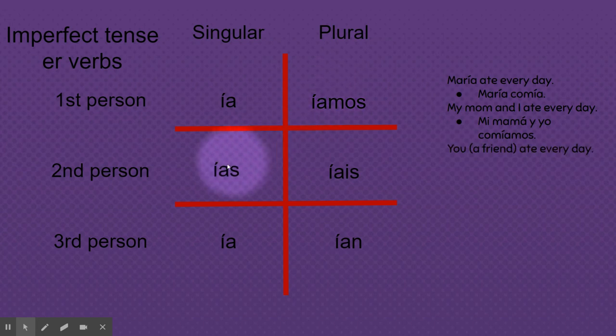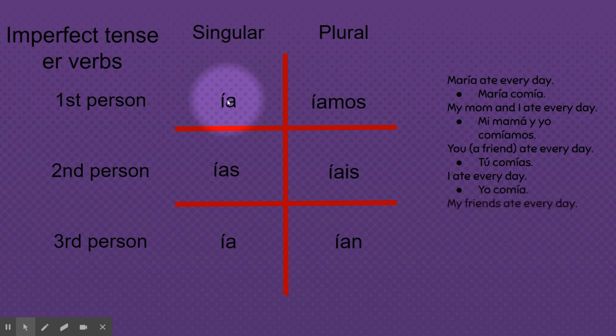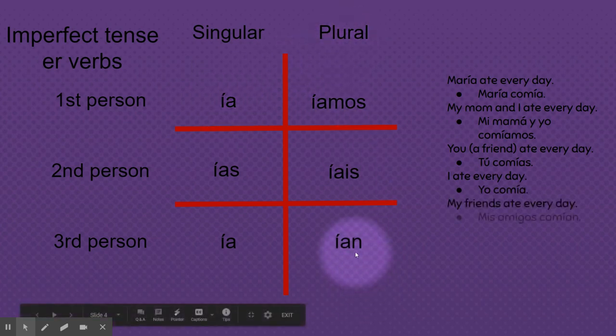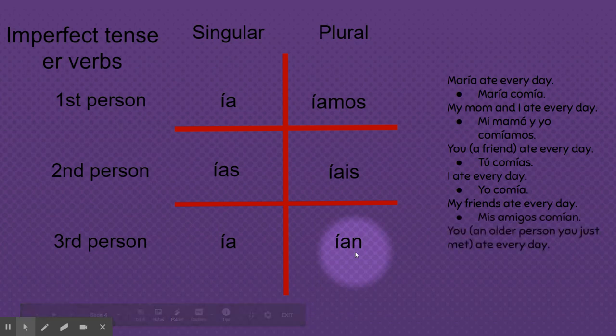You, a friend, ate every day. Tú comías. I ate every day is singular. I'm talking about myself. Yo comía. My friends ate every day is plural. I'm not part of the group. Comían. You, an older person. Remember, we have to drop down and be formal, even though it's second person. Usted comía, rather. And finally, you all ate is ustedes comían.